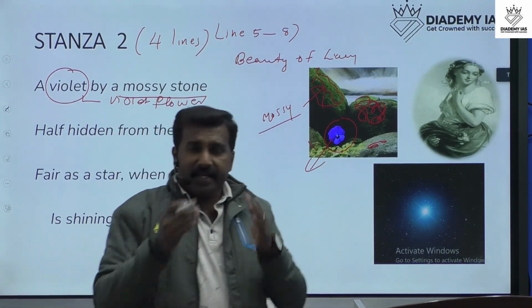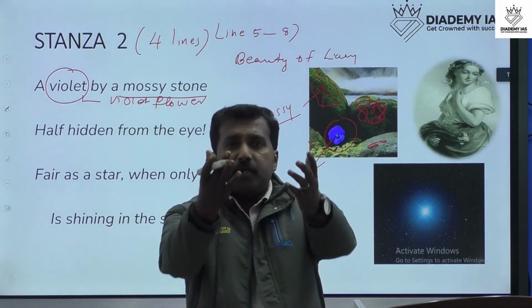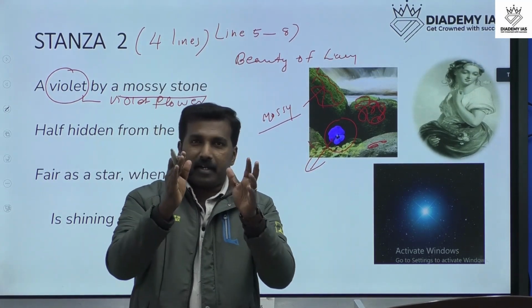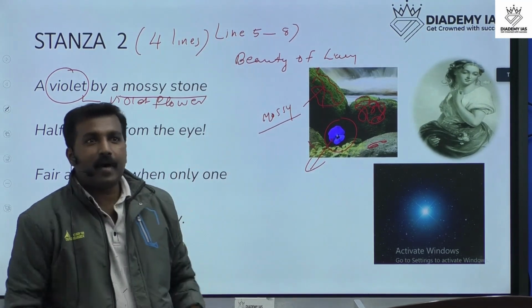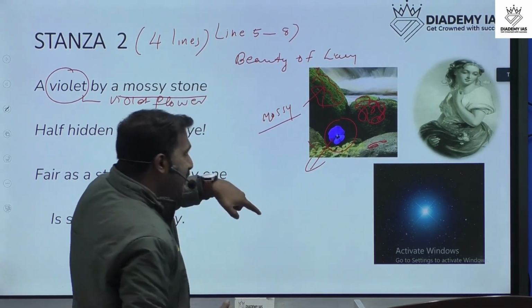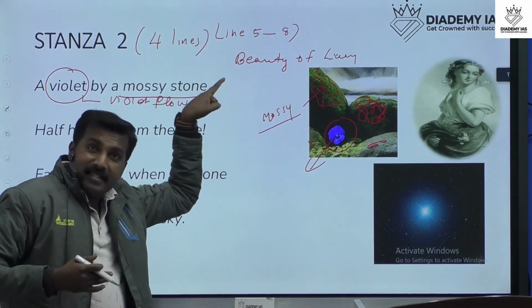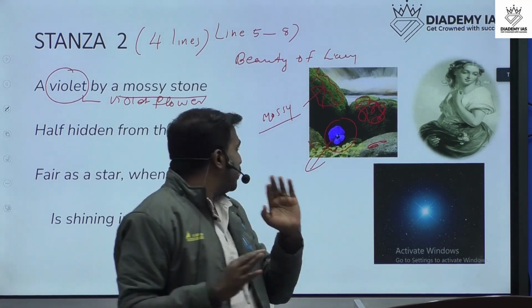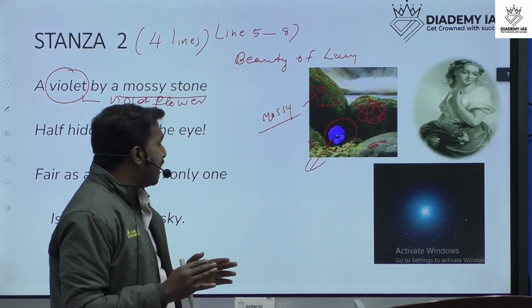The poet imagines that Lucy's beauty is like a violet flower, and this flower sits near the stone. That stone is mossy.